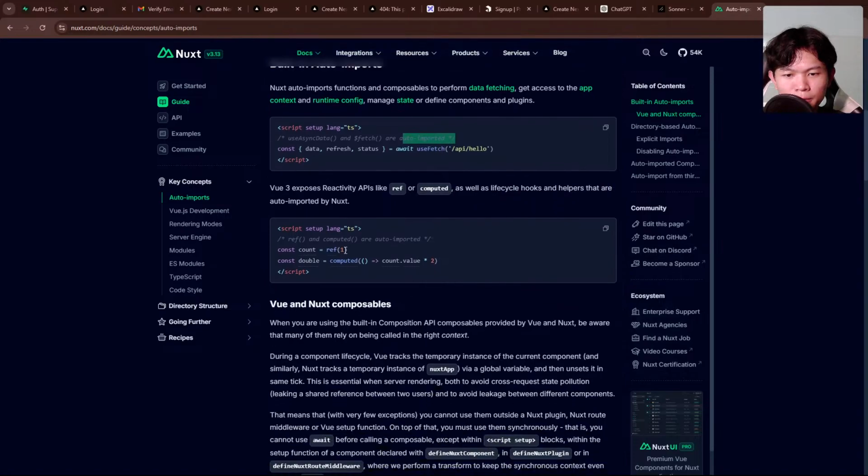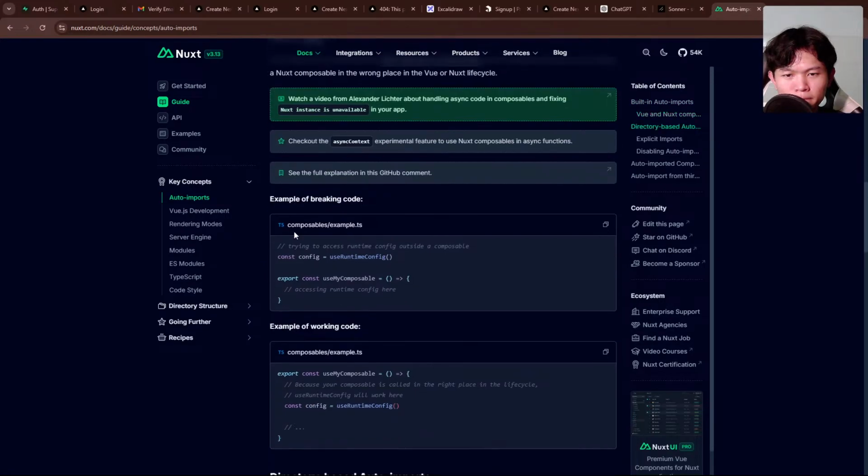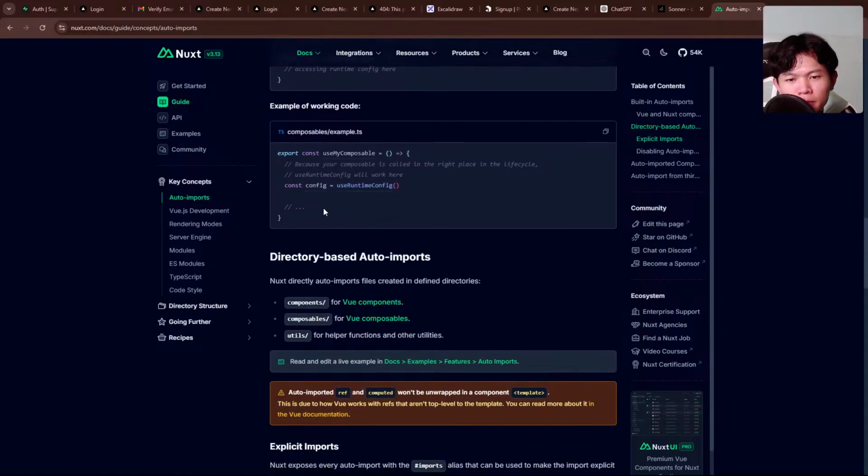Okay. Composables right here. The directory-based auto import. Nuxt directory auto import.